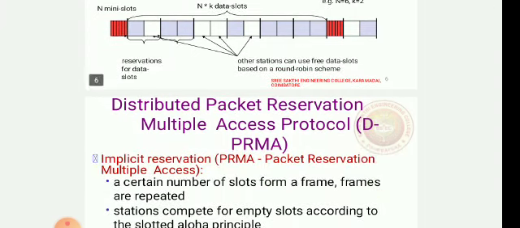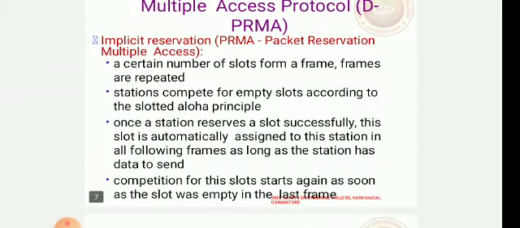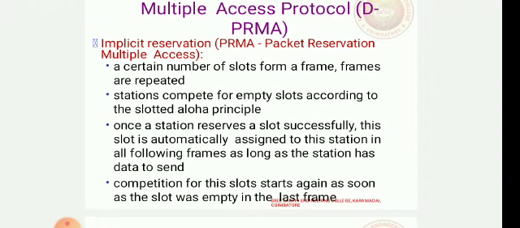Now the first type is the distributed packet reservation multiple access protocol. Implicitly for the reservation, a certain number of slots form a frame and are repeated. Stations compete for empty slots according to the slotted ALOHA principle. That means whoever comes first will send a signal and then transmit.